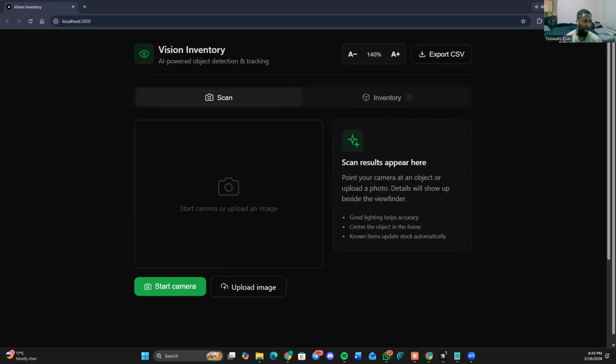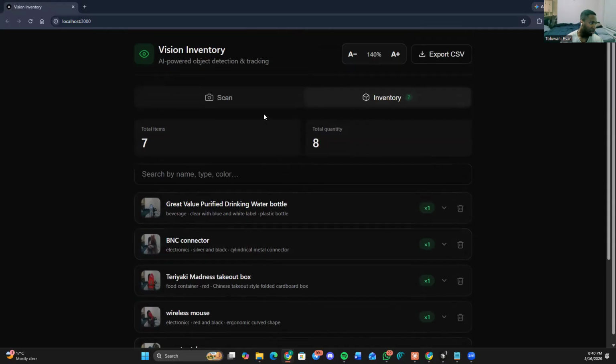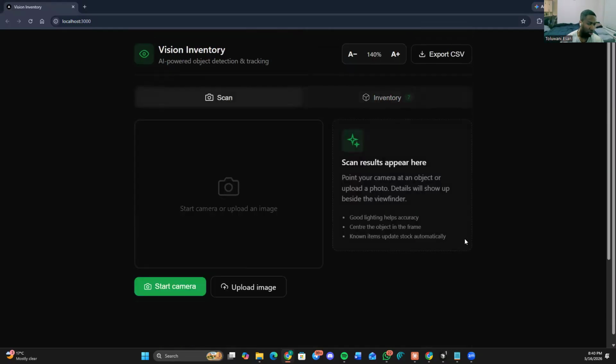So I'm going to share my screen first of all. Quickly get this done. Share screen. Now you all can't see my face. You can see my face now. So now this is the UI of it. I'm going to do two things. I'm going to scan an object that has already been added. As you can see, the inventory is here. I've already added things before. Then I'm going to add new things and show you the difference between the two.